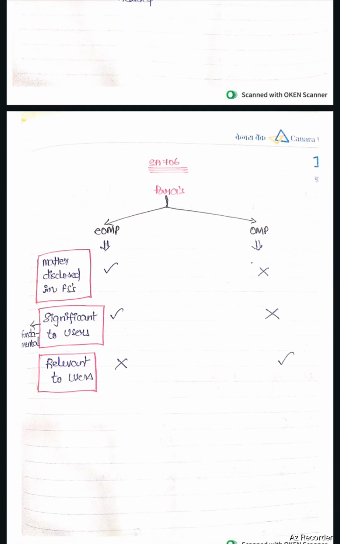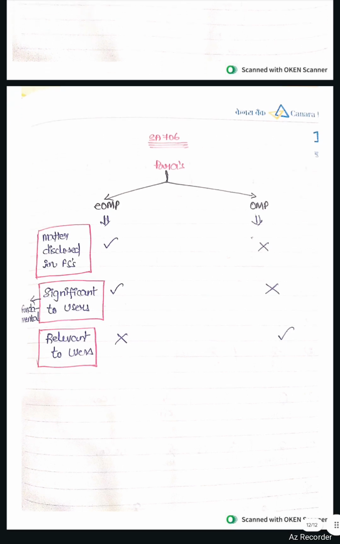Next, SA 706. There are two types of paras: emphasis of matter paragraphs and other matter paragraphs. In emphasis of matter paragraphs, we discuss matters disclosed in the financial statements which are fundamental and significant to the user's understanding. In other matter paragraphs, we disclose matters which are relevant to the users. These are matters which are not disclosed in the financial statements, but which are relevant to the user.